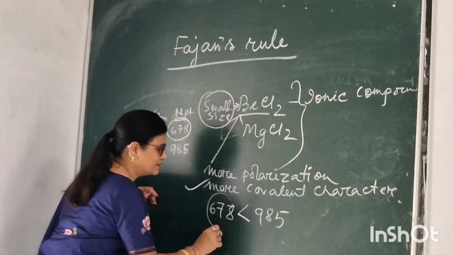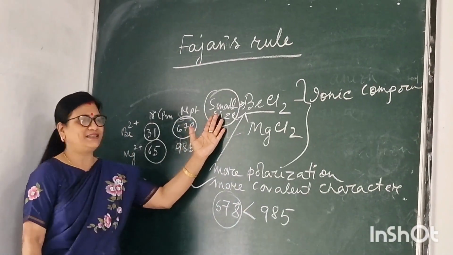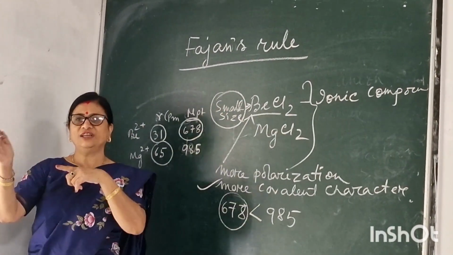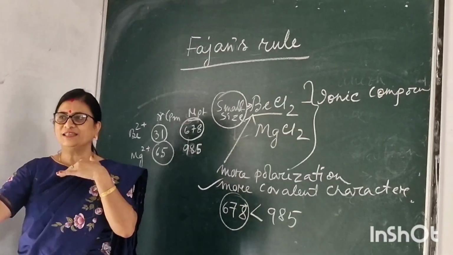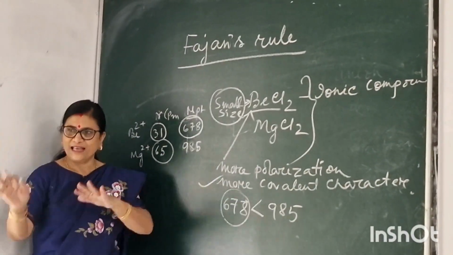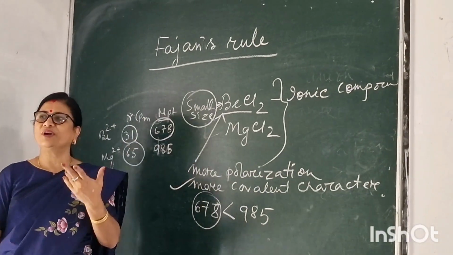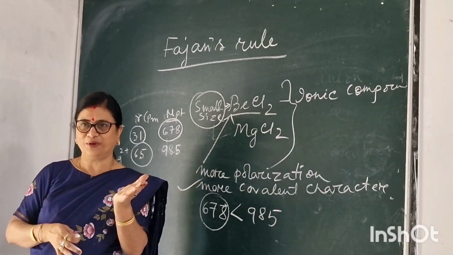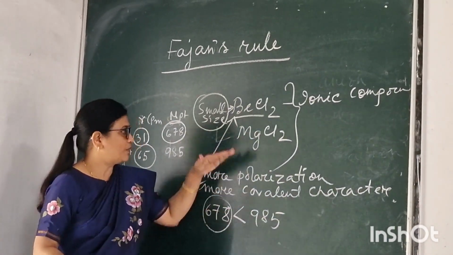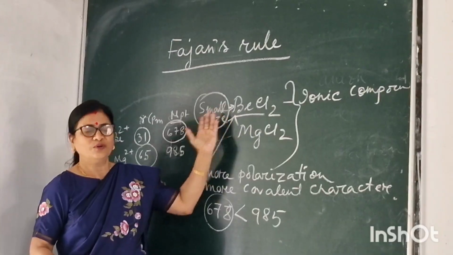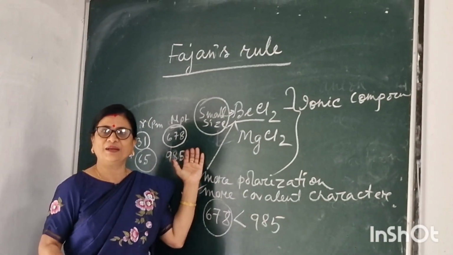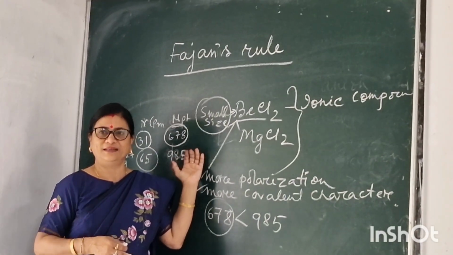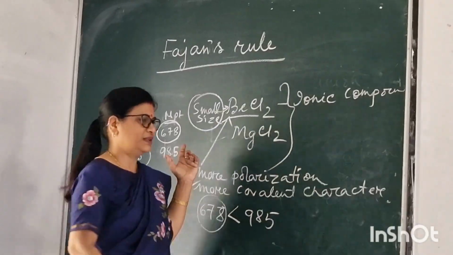So this means when the size is small, polarization is more, covalent character is more, melting point is less. Because you know that for ionic compounds the melting points are higher than for covalent compounds. Since covalent character is more, its melting point is lower than the other. Okay?